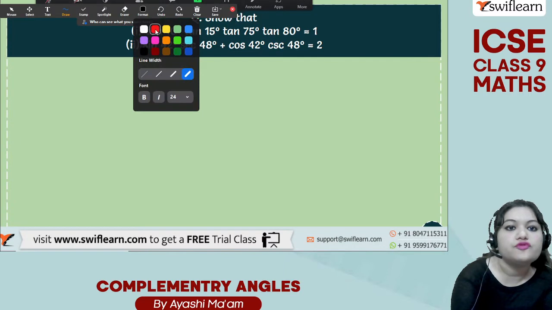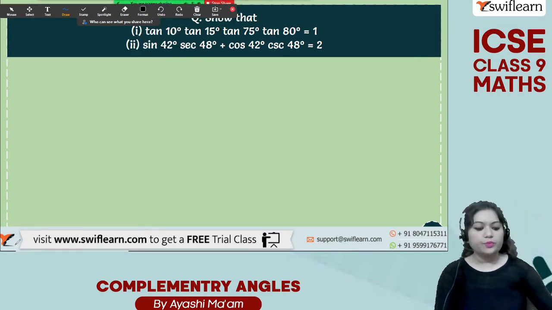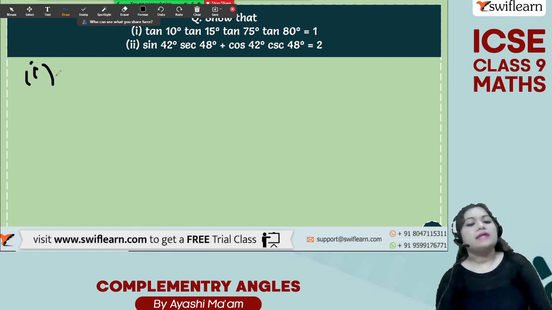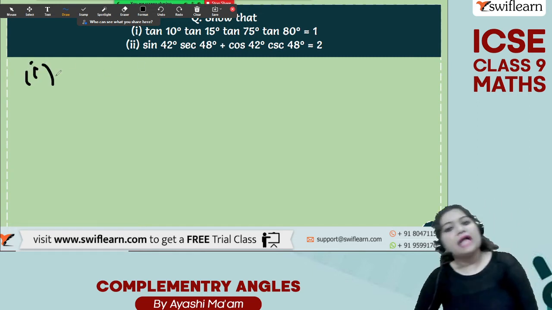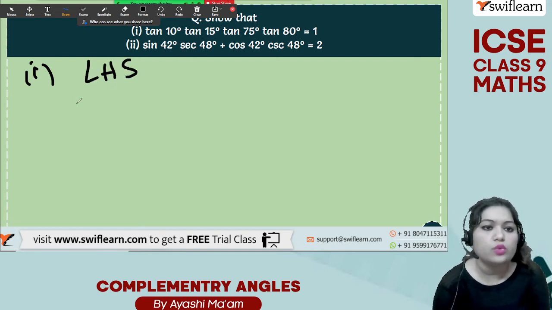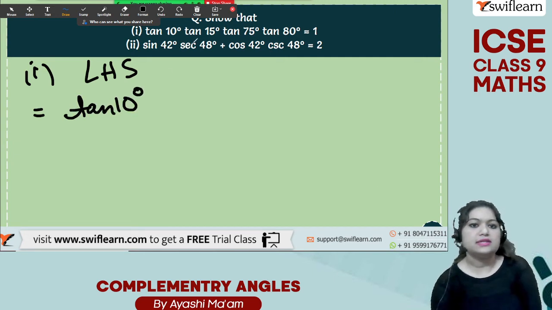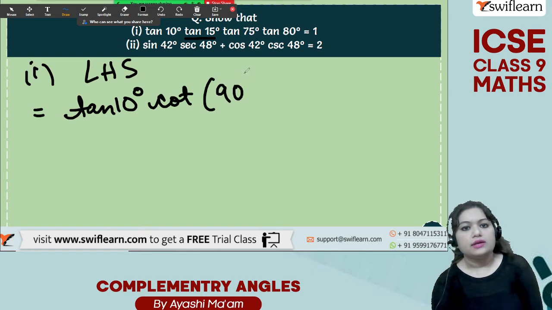Now some proofs are here for you. So what are the proofs? First one, I'm doing the first one. Tan 10 degree, tan 15 degree, tan 75 degree, tan 80 degree is equal to 1. So we will be working with the LHS, and so keep the tan 10 degree as it is. Let's convert this tan into cot. So cot 90 degree minus 15 degree.